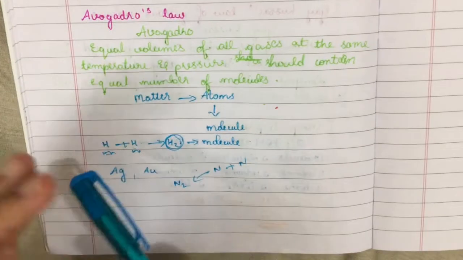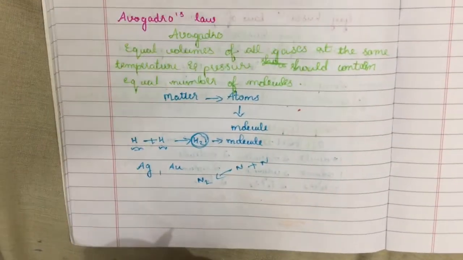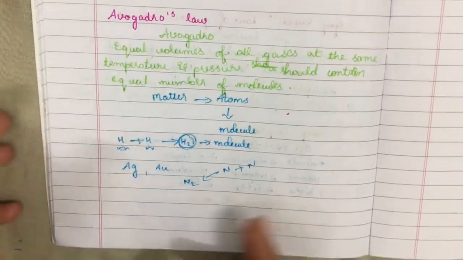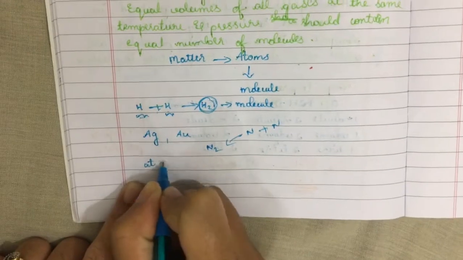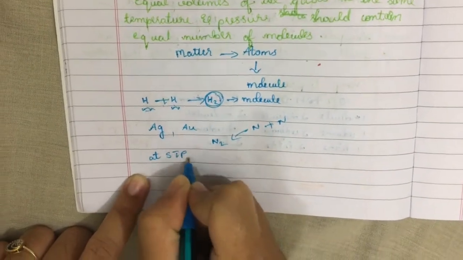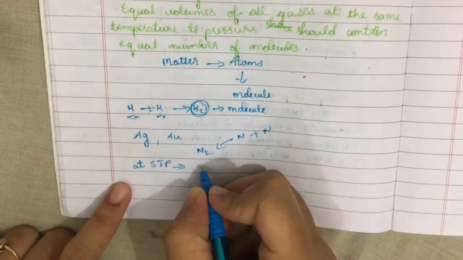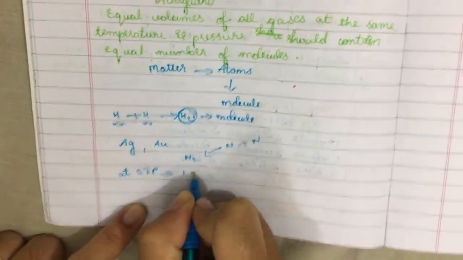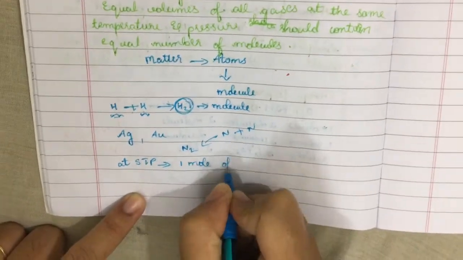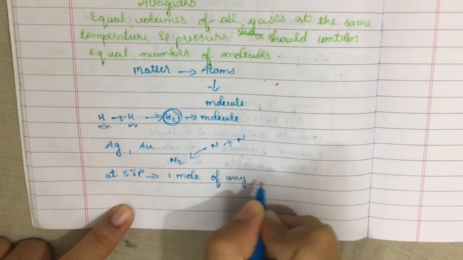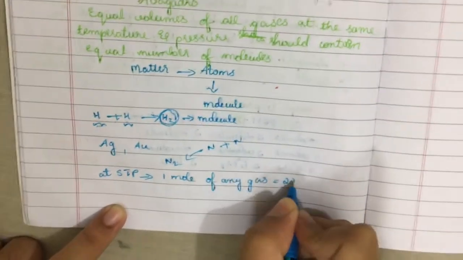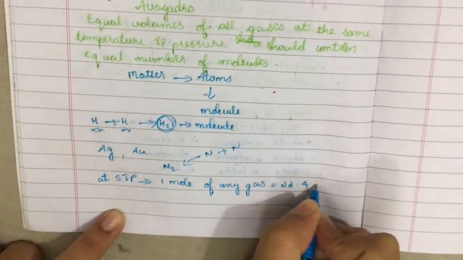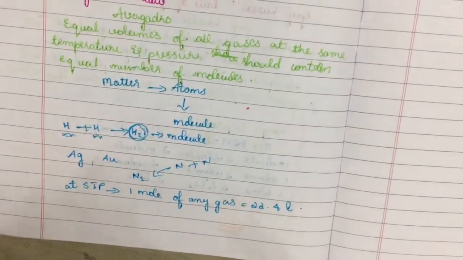So next is the mole concept of Avogadro's law. It states that at STP, which means standard temperature and pressure, 1 mole of any gas will contain 22.4 liters. This is Avogadro's law.